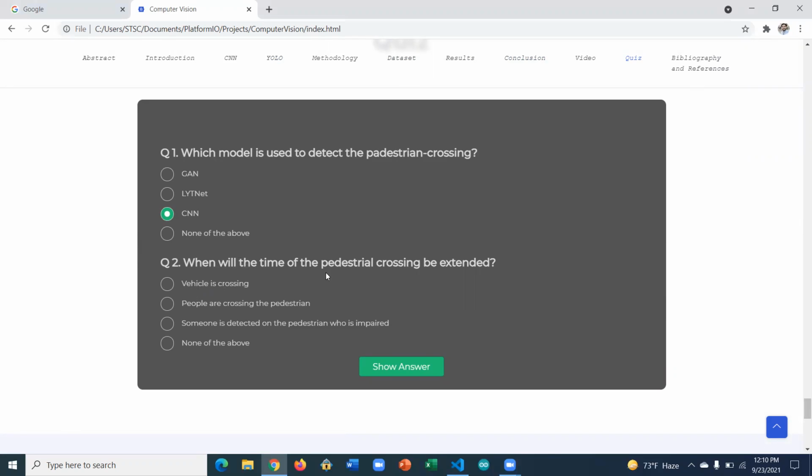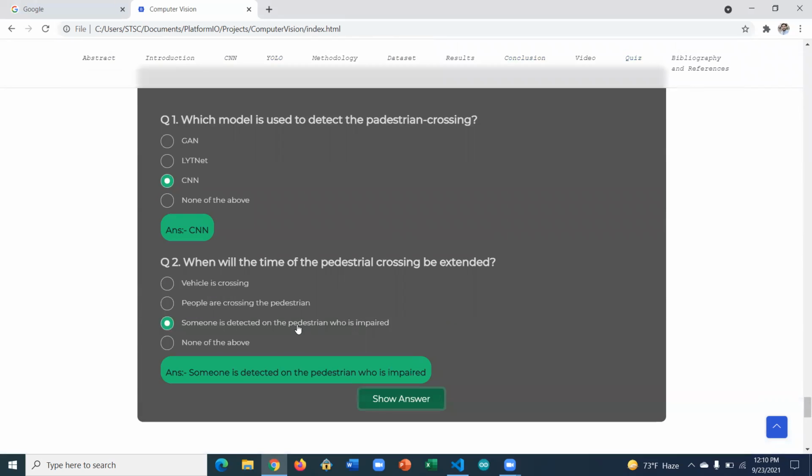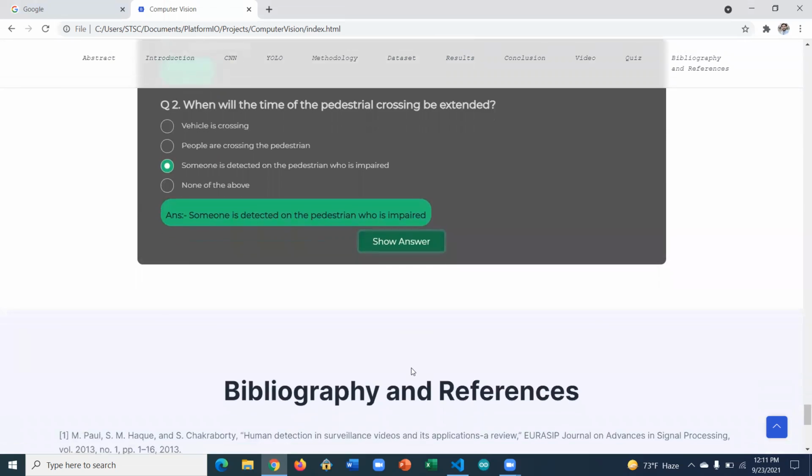And when will the time of the pedestrian crossing be extended? Basically, vehicles not crossing is wrong. People crossing the pedestrian crossing, maybe, but this one is the correct one: someone is detected on the pedestrian crossing who is impaired. So let's look at the answers. How cool, you're good. We got the CNN, and someone is detected on the pedestrian crossing who is impaired. So our answers are right.